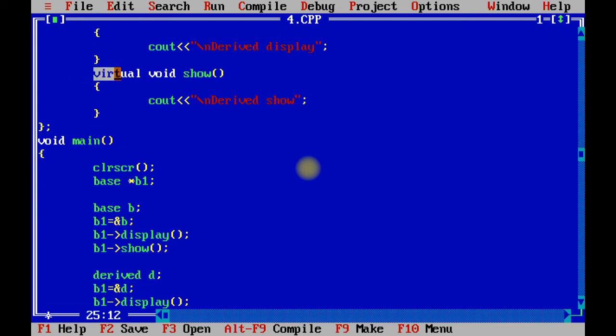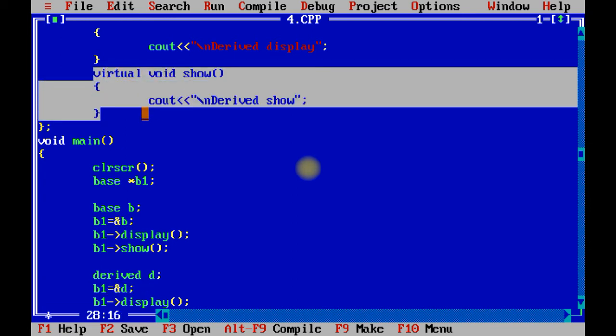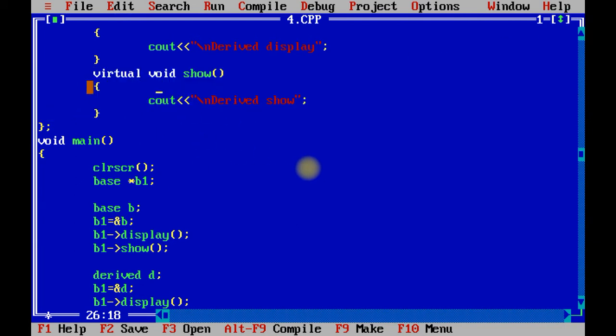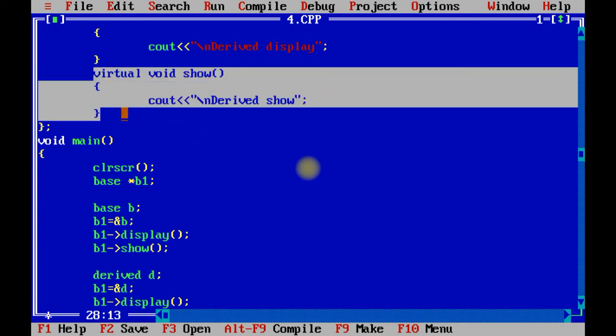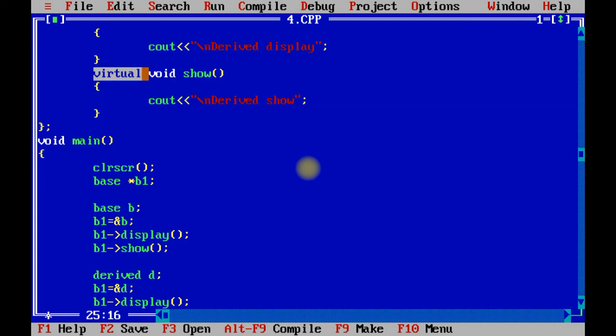So if you want to make the different function behavior, at that time you can make that method a virtual method. So in future when you are going to call that method, whatever reference you have given or passed, it will call that method.